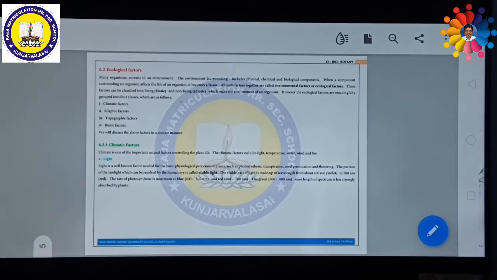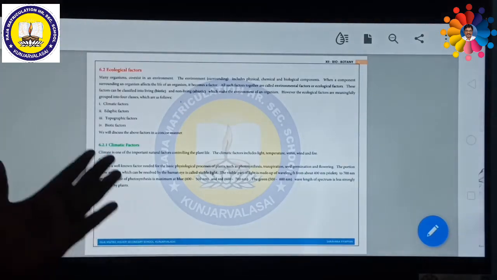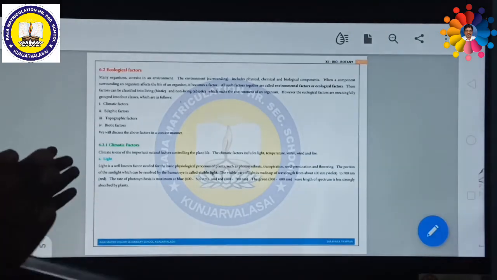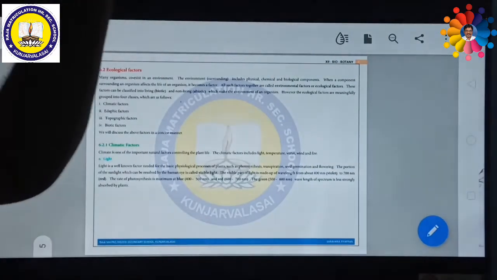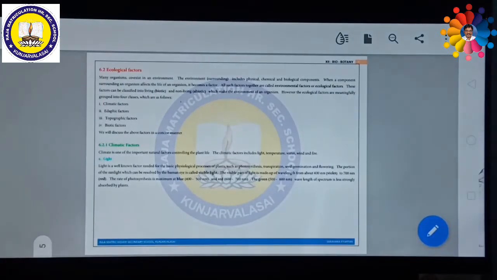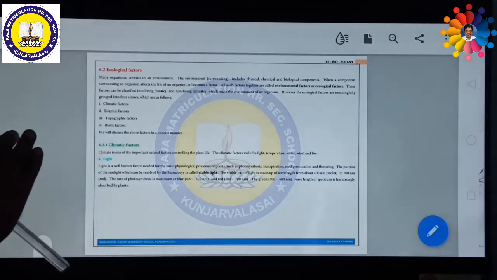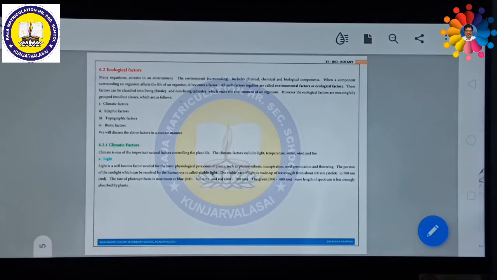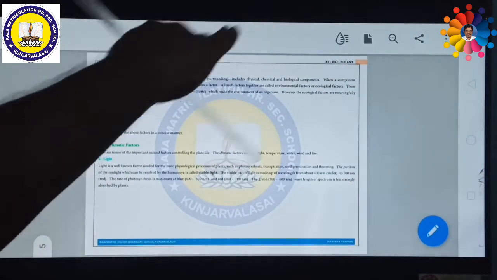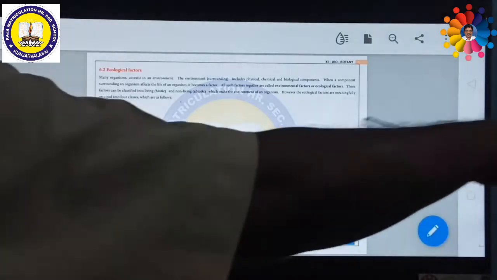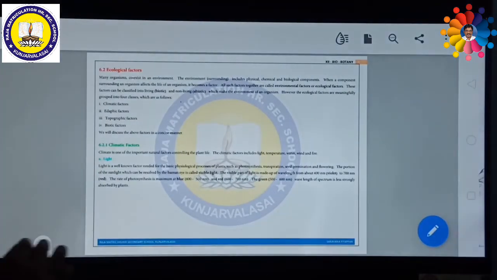Topographic factors. What do you mean by topographic factors? Plants, animals or even microorganisms can survive in different ranges of altitude or latitude. What do you mean by latitude? Latitude means 0 degree from the equator to 90 degree at the pole. So these are the ranges. That means the horizontal area is considered as latitude. What is meant by altitude? Above the sea level, gradually increasing the height is called altitude.